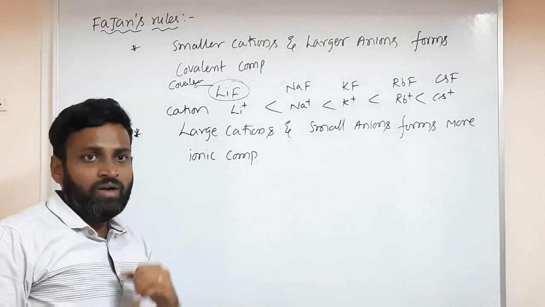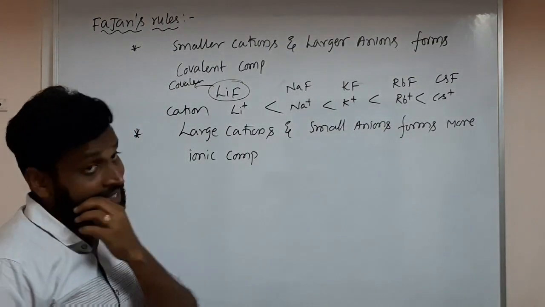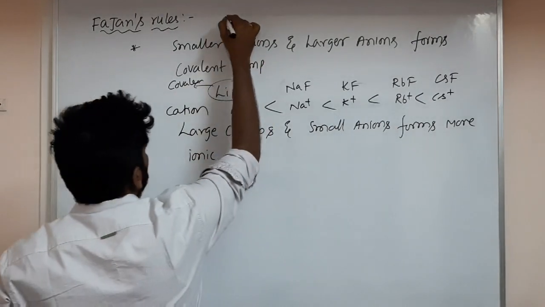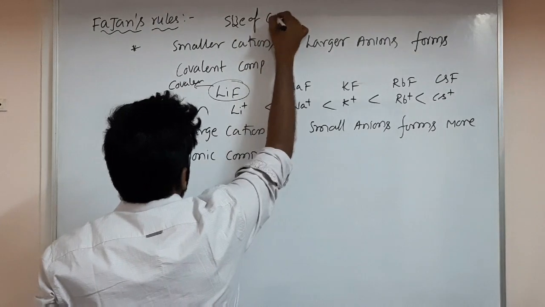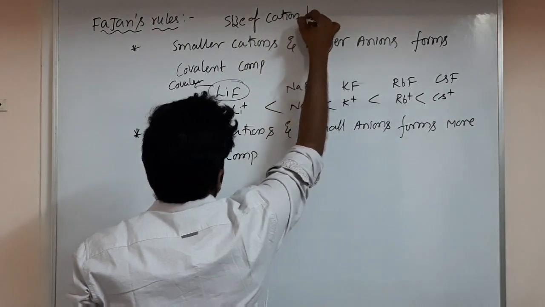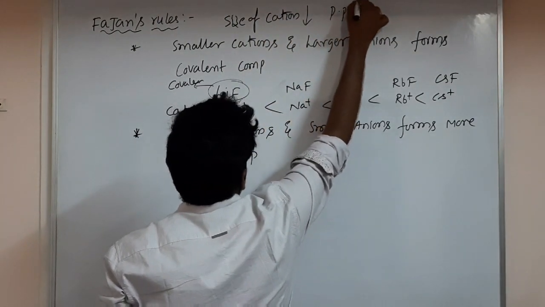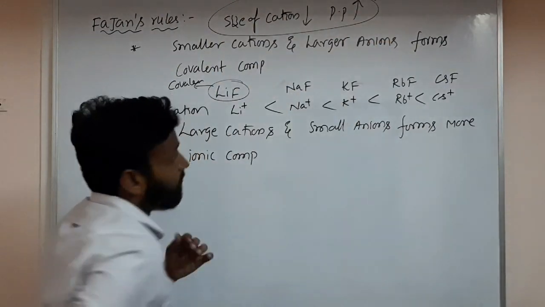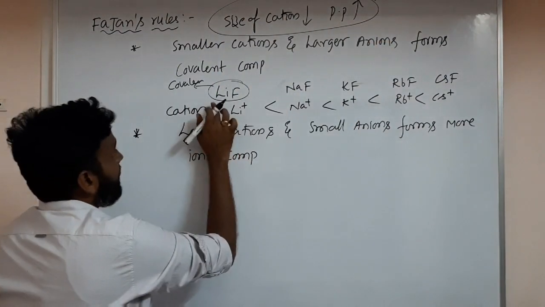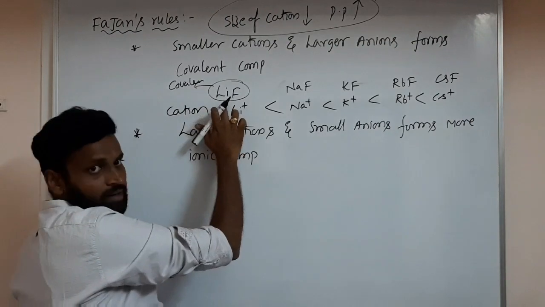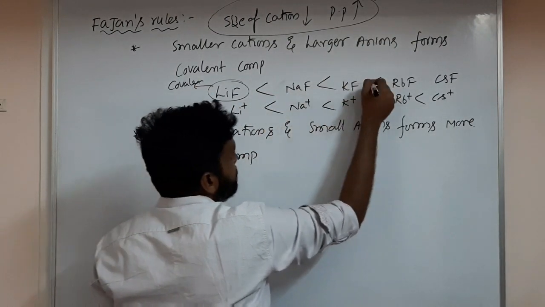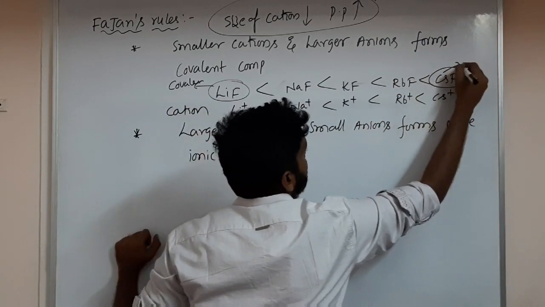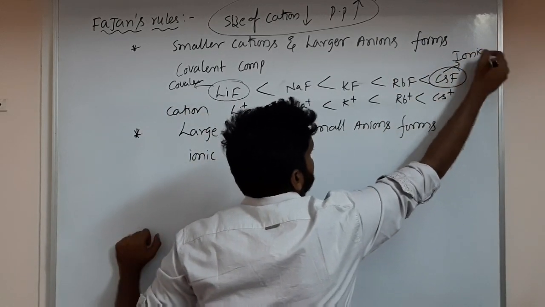Smaller ions will have more polarizing power. I forgot to say, I think. If the size of the cation is small, then the polarizing power is more. This is also important. So LiF has covalent character, but it is an ionic compound only, with somewhat of a sharing nature. CsF is more ionic.